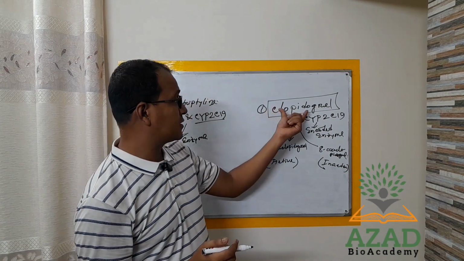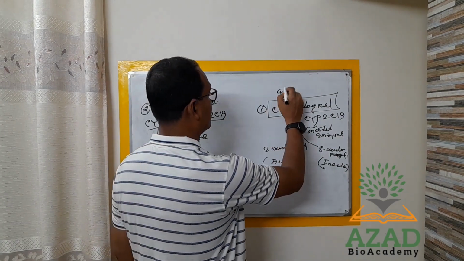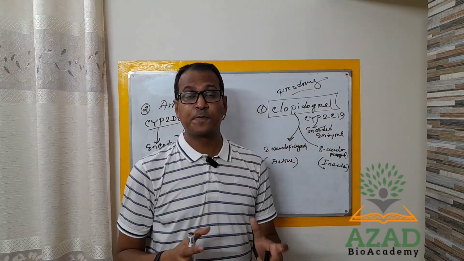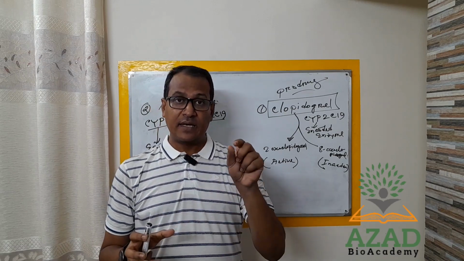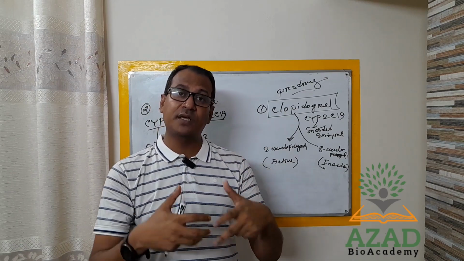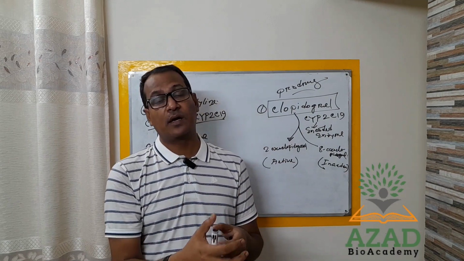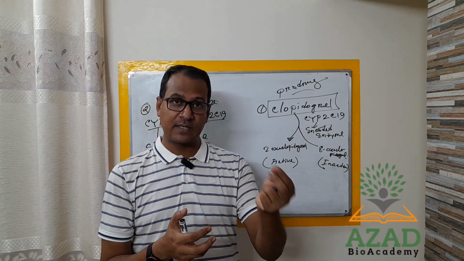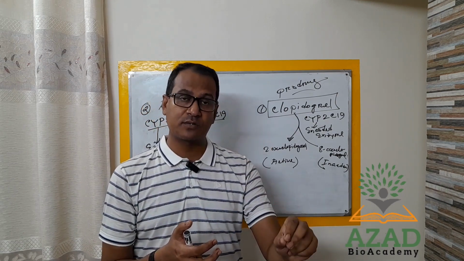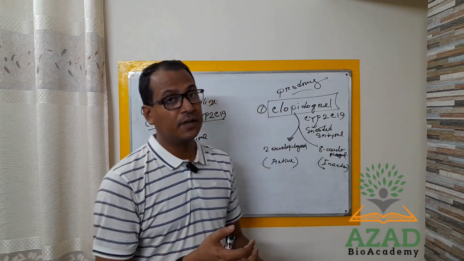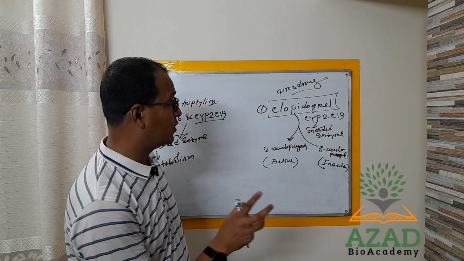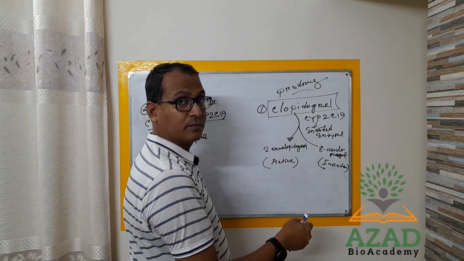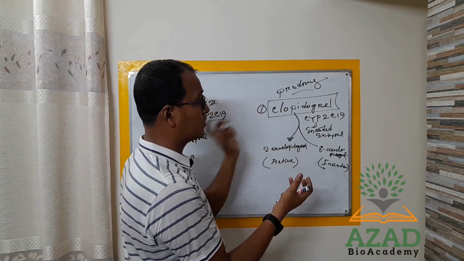Okay, so clopidogrel is actually a prodrug. The prodrug is a drug which is taken in an inactive form, and after entering the bloodstream, it turns into the active form. That means you take it in inactive form, and after reaching the systemic circulation, then it will be active. So this is the prodrug. That drug must be altered by metabolism, then it will turn into the active form.